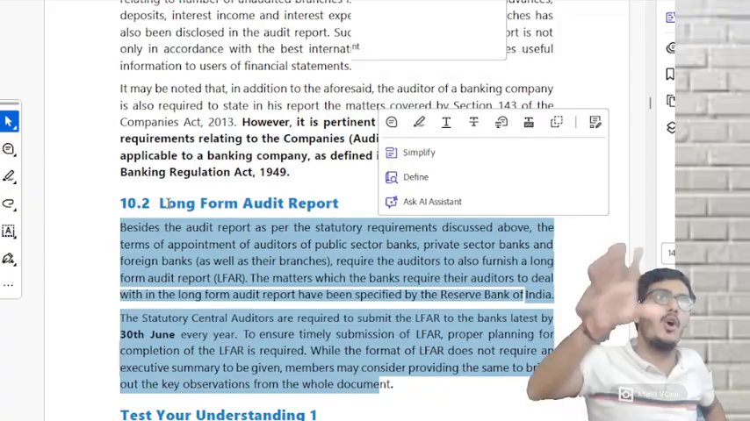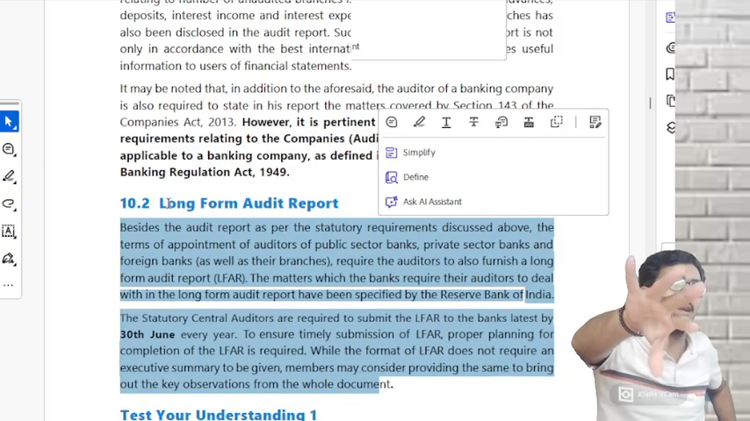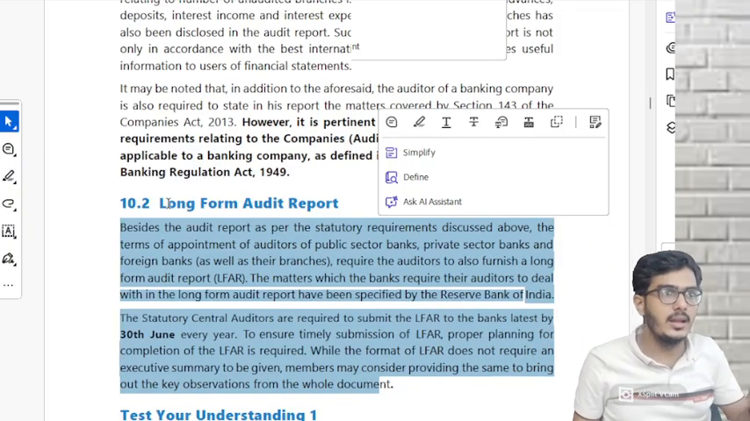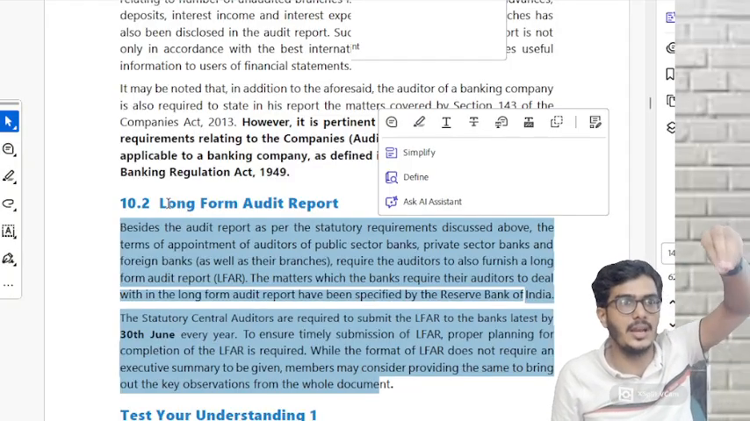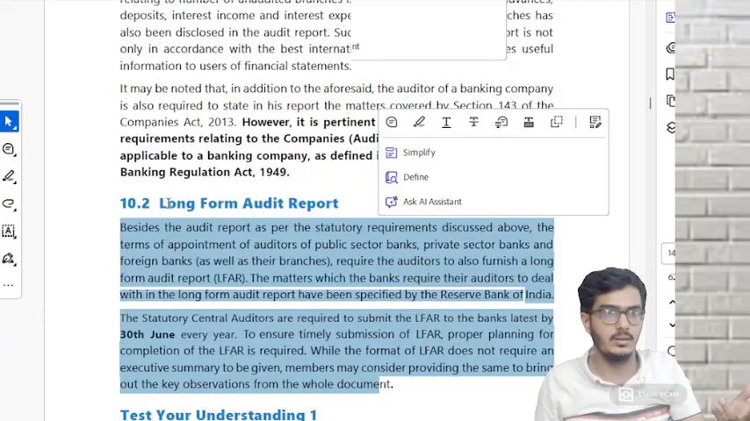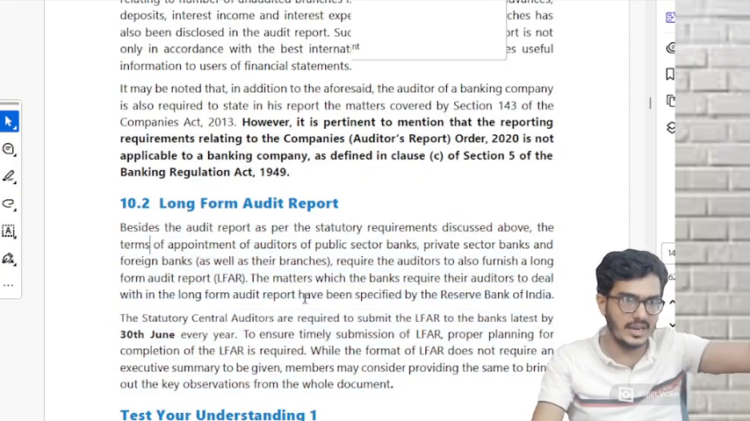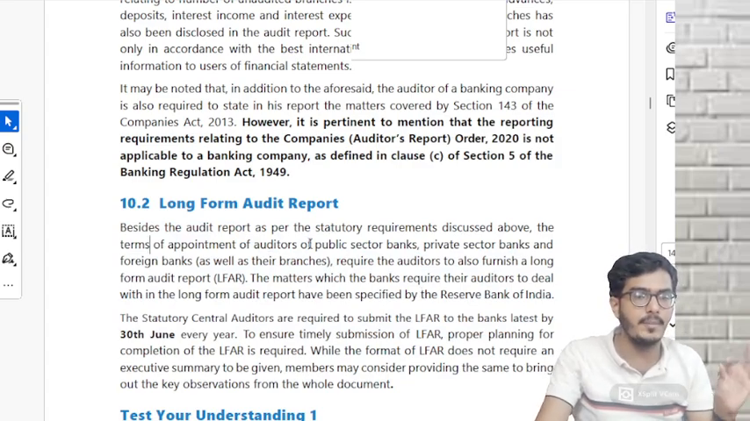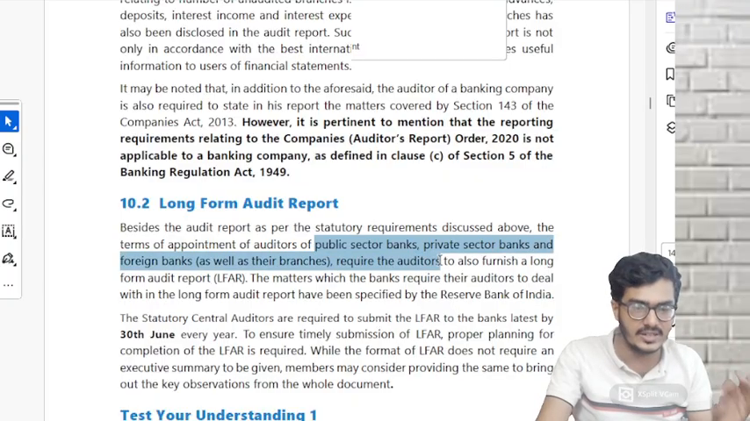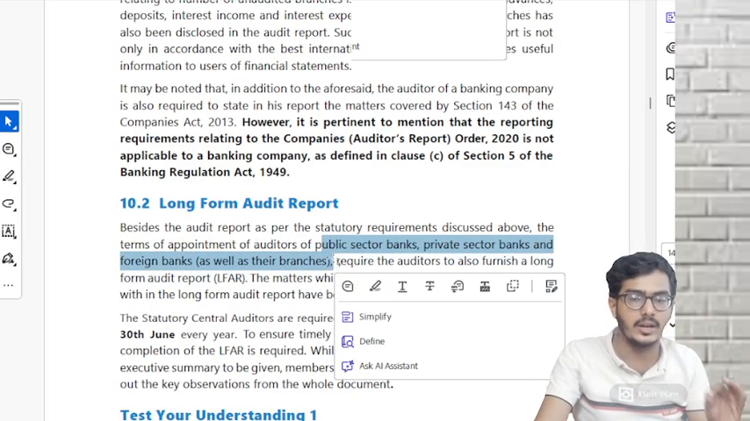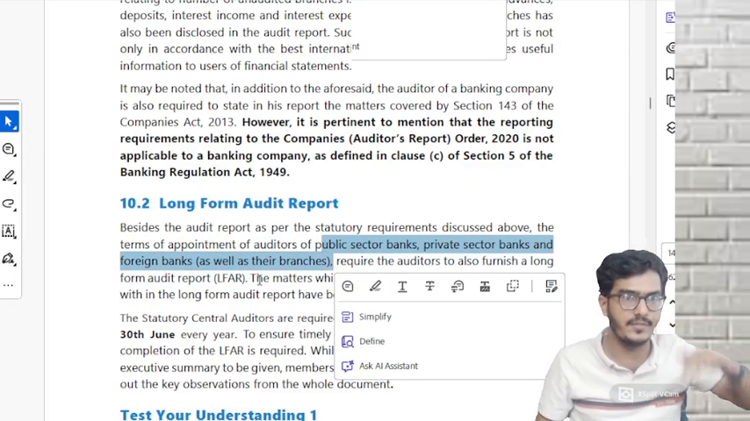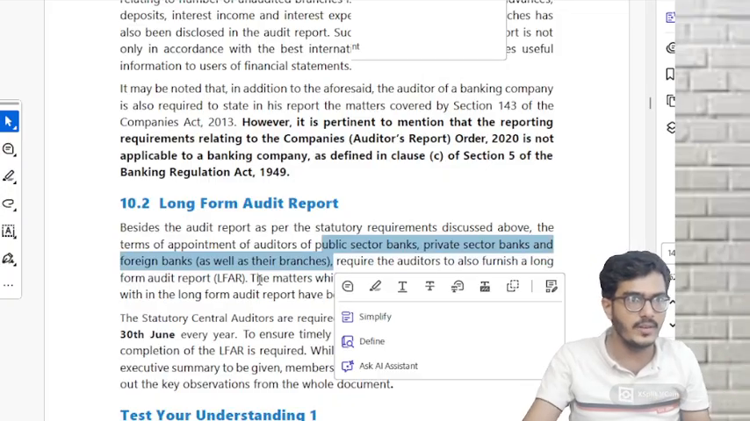They have just written long form audit report is a report which the auditor has to make and submit. And they have written the elements which are to be in LFAR, refer the particular LFAR. Literally they have written like that only. See, you want to see? Besides the audit report, which we normally give, the independent auditor's report, the terms of appointment of auditors of a public sector bank or a private sector bank and foreign bank require the auditors to also furnish an LFAR. That means apart from the normal auditor's report, auditor also has to give an LFAR.